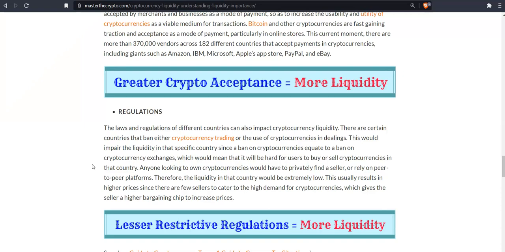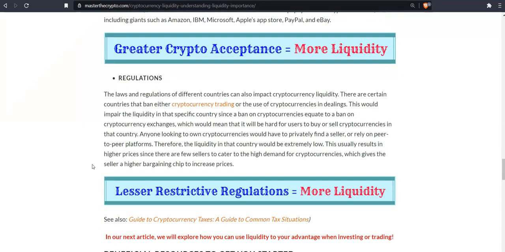This usually results in higher prices since there are few sellers to cater to the high demand of cryptocurrencies, which gives the seller a higher bargaining chip to increase prices. And lastly, less restrictive regulations equals more liquidity. And I'm not going to read too much into that. I think everybody understands what that means.